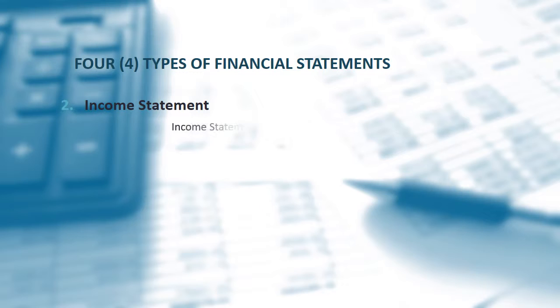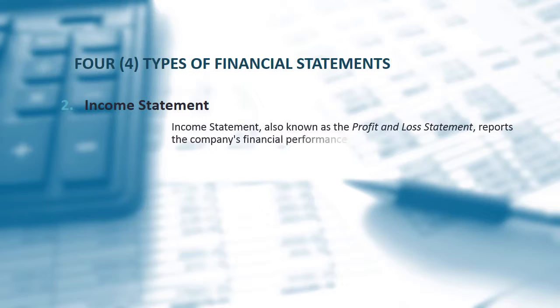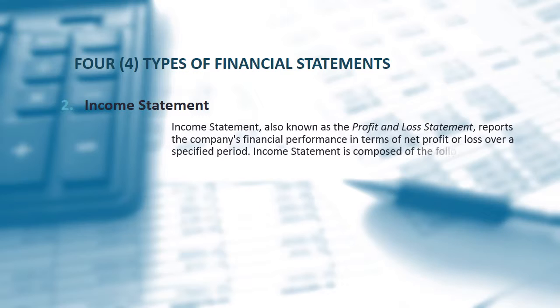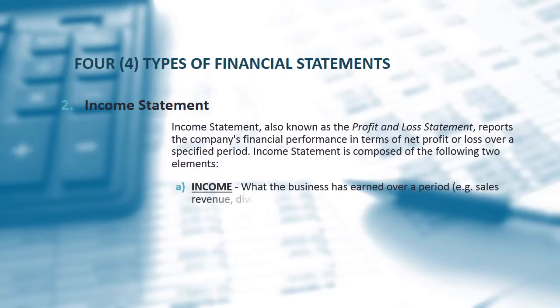Income statement. Income statement, also known as the profit and loss statement, reports the company's financial performance in terms of net profit or loss over a specified period. Income statement is composed of the following 2 elements. Income, what business has earned over a period.